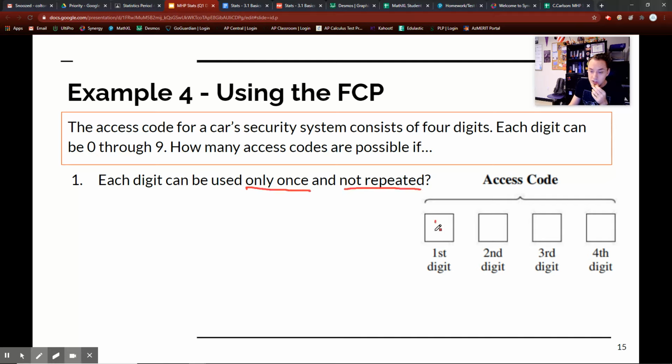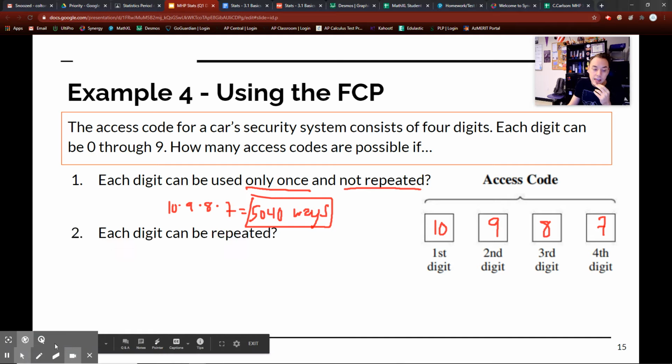So my first digit, I can use all 10 numbers, right? But my second digit has to be 1 less than that, because I can't repeat that number. So my only available options now are 9, then 8 and then 7. So now what do I have? I have 10 times 9 times 8 times 7, which gives me 5,040 different combinations. So these are the different access codes, different ways that I can make the access code.